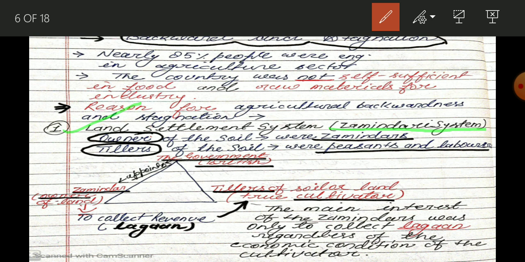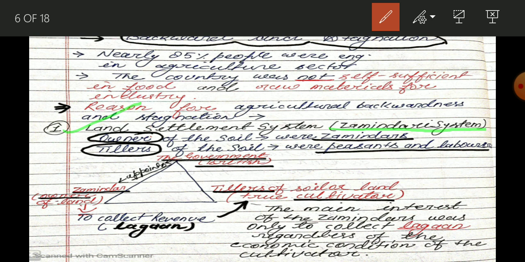So what is the jamindari system? The jamindari system is that system in which the Britishers gave ownership right to jamindars, who collect revenue for them. You have seen the movie Lagaan also. That movie is also based on the jamindari system. It is very easy to understand.